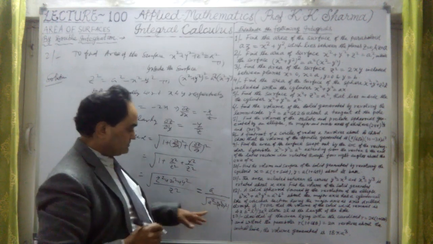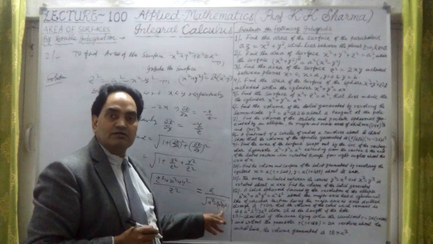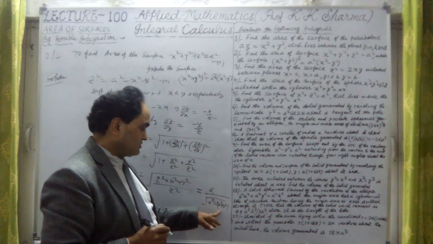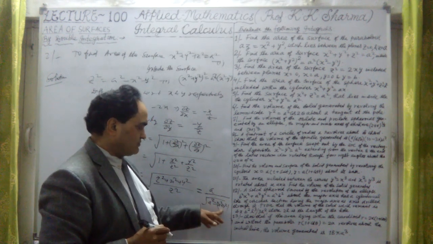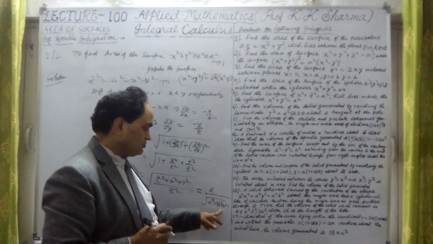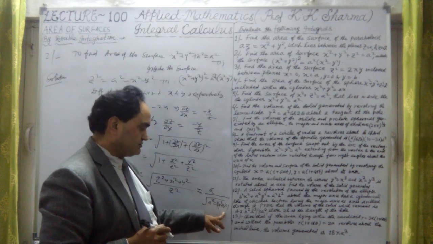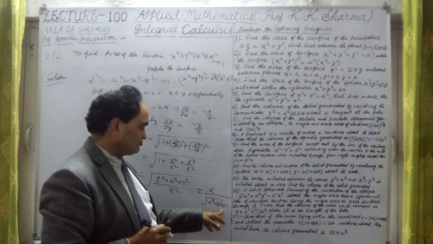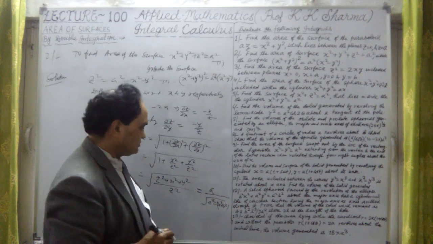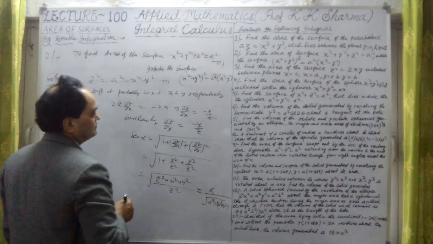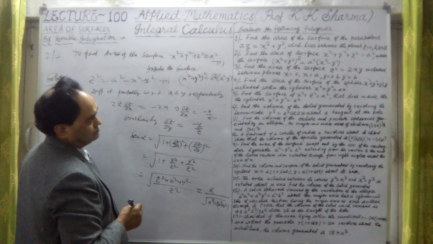And now if I substitute x and y into polar coordinates, in parametric form, x equal to r cos theta, y equal to r sin theta. In that situation, this is a upon under root a square minus r square it will be. Okay, so let me now integrate this. This is question number 2.